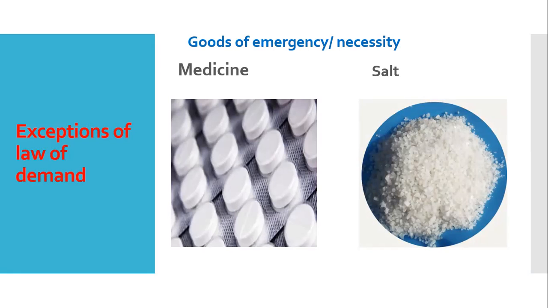It is not like that if medicine's price is low, then the patient will buy more of that and take that. Not like that. Medicine has to be taken according to prescription. So whatever the price, a consumer has to buy that amount. That is emergency goods where the law of demand cannot be followed.